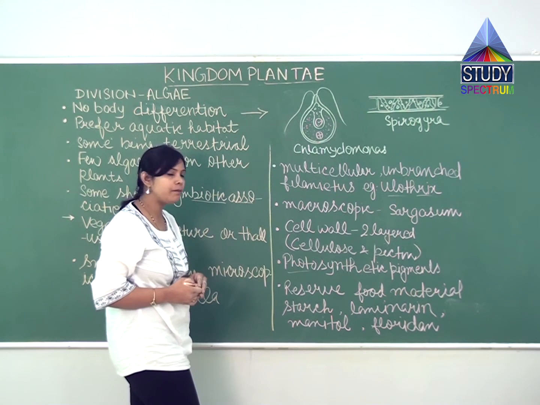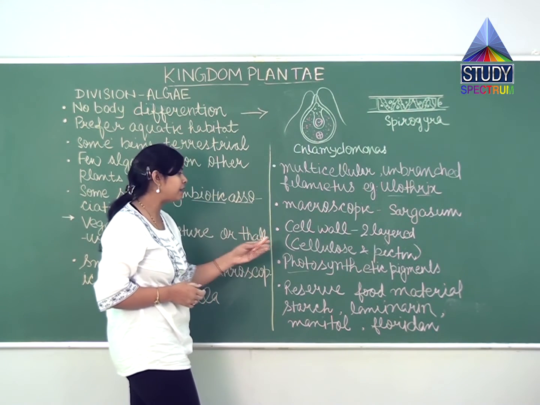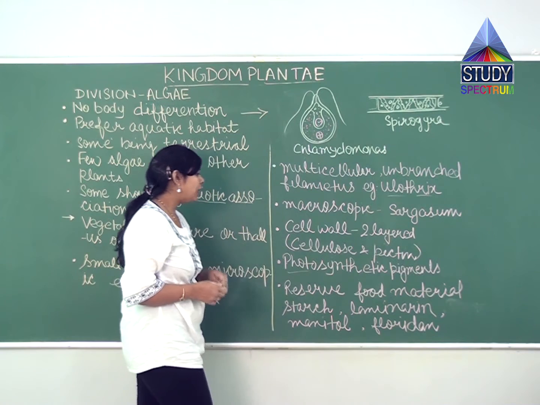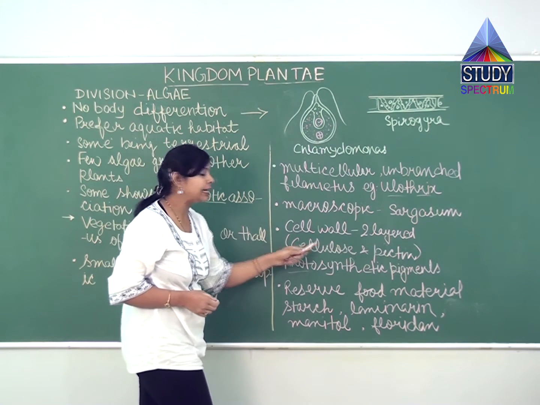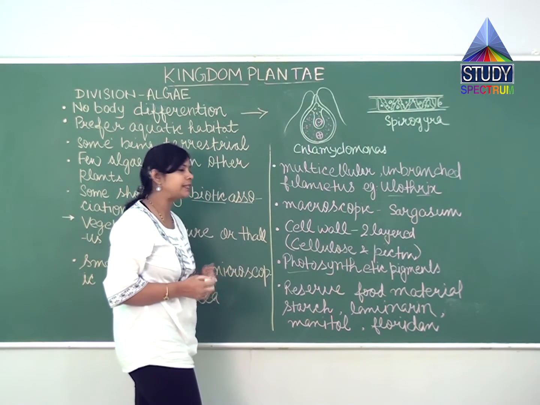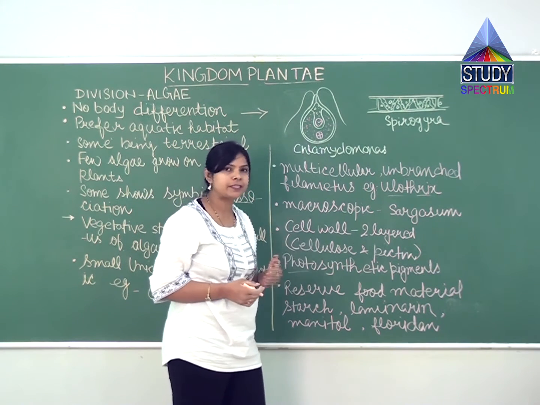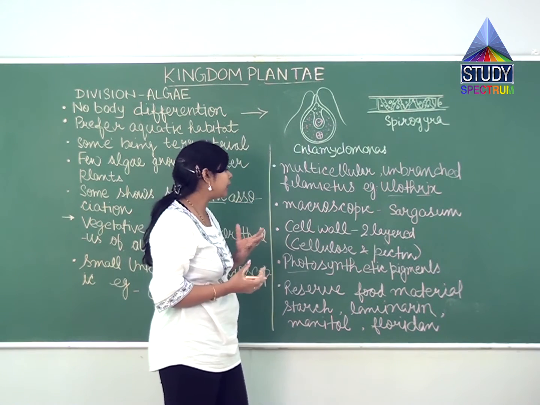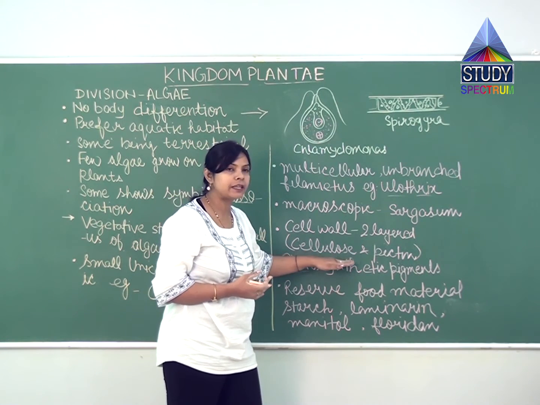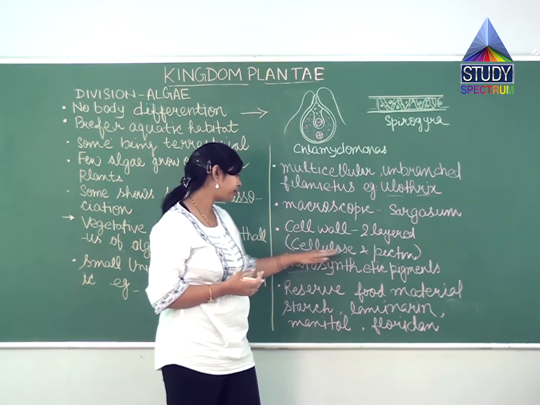The next very important is the cell wall. So students, here in algae the cell wall will be two layered. Outer will be the pectin and the inner will be cellulose. As we all know, mostly cell wall is made up of cellulose. So what is the role of cellulose in cell wall? It is the main load bearing structure.